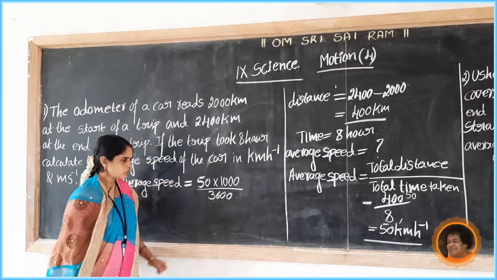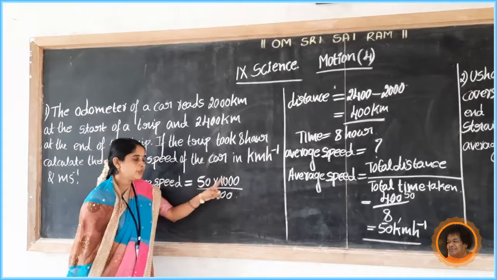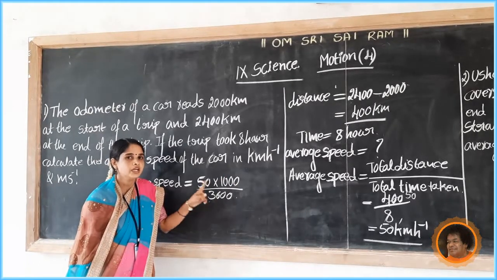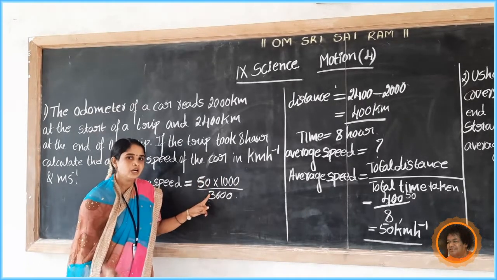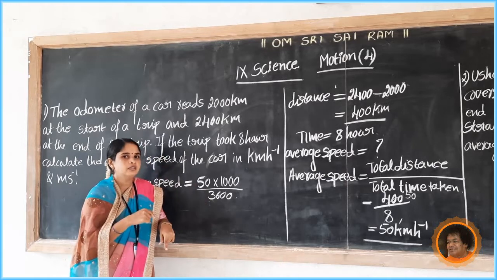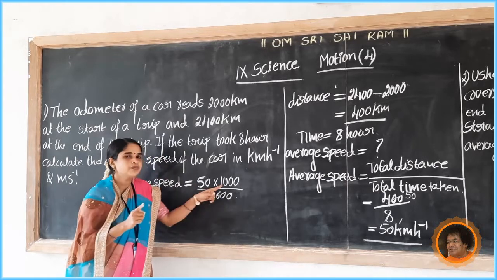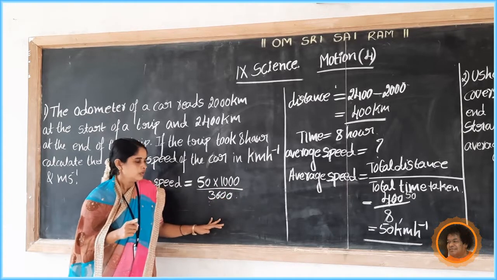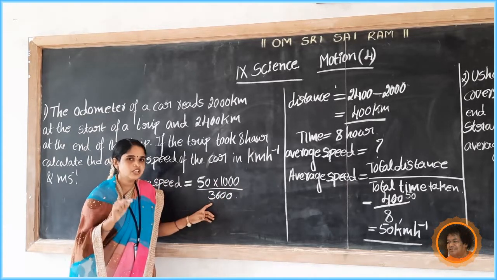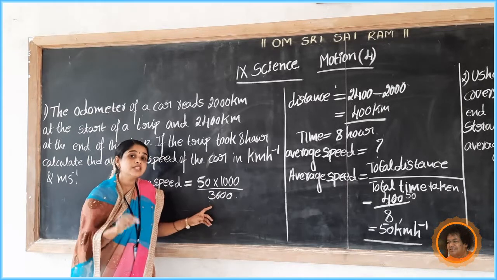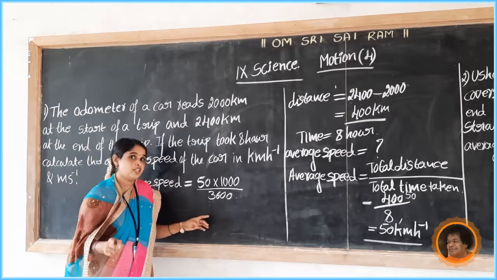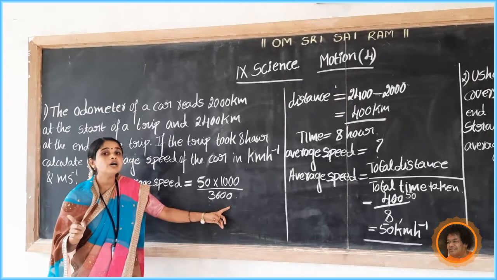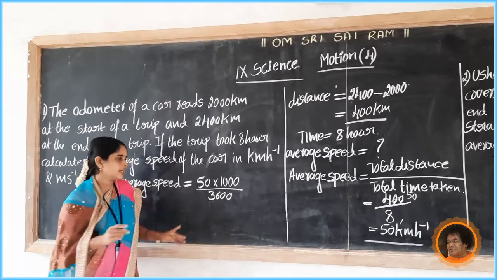So 50 into 1000 divided by 3600. Why? Here 50 kilometer is converted into meter, as 1 kilometer equals 1000 meters, divided by hour. 1 hour is 60 minutes, for 1 minute 60 seconds, so 60 into 60 equals 3600 seconds. For 1 hour, 3600 seconds.